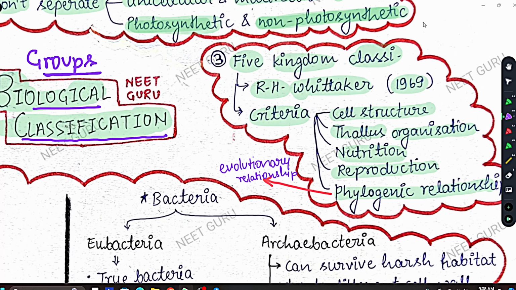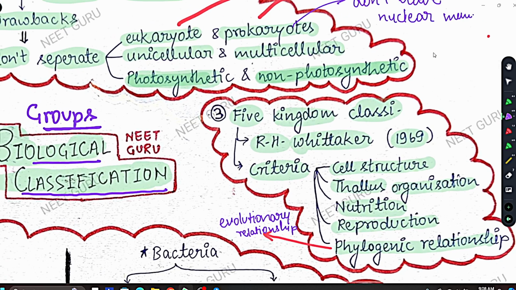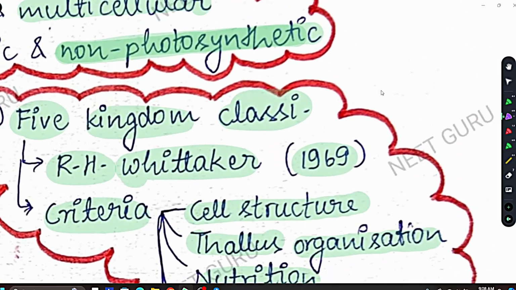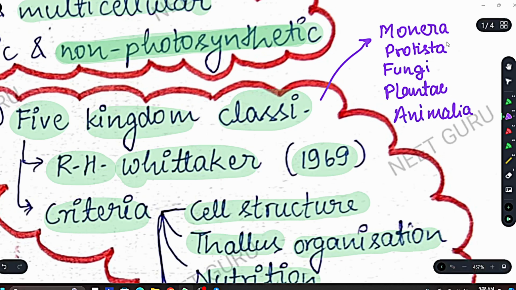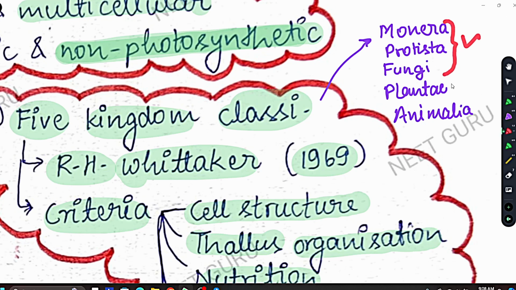Now what are the five kingdoms which we are going to study? So let me quickly write here the five kingdoms. Okay, Monera, this is our first kingdom, which contains bacteria. Then there is Protista, which we are going to study in this chapter, and there is fungi, Plantae, and Animalia. These are the five kingdoms which we are going to study. Now remember that in this chapter we are going to study Monera, Protista, and fungi only.